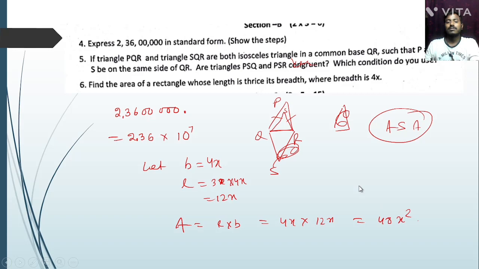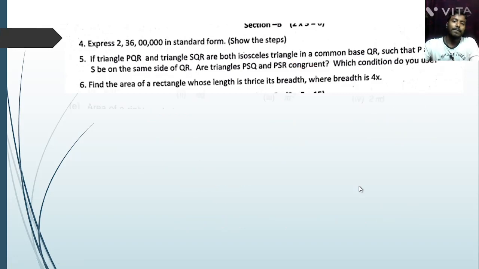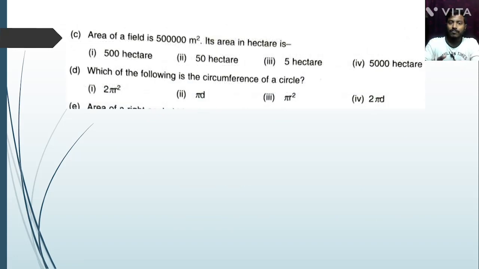Next question. Area of the field given, the area of the hectare. We know that 1 hectare is equal to 10,000 meter square. Okay, so 50, 1 2 3 4, so 50 hectare, option number 2. Which of the following is the circumference of the circle? That is pi d or 2 pi r.